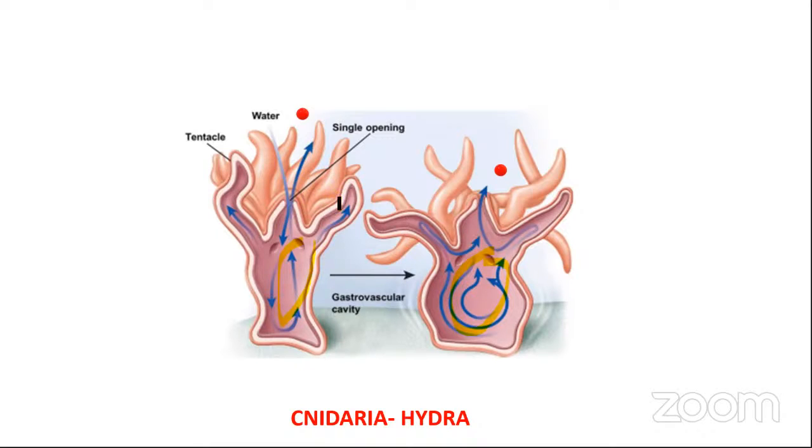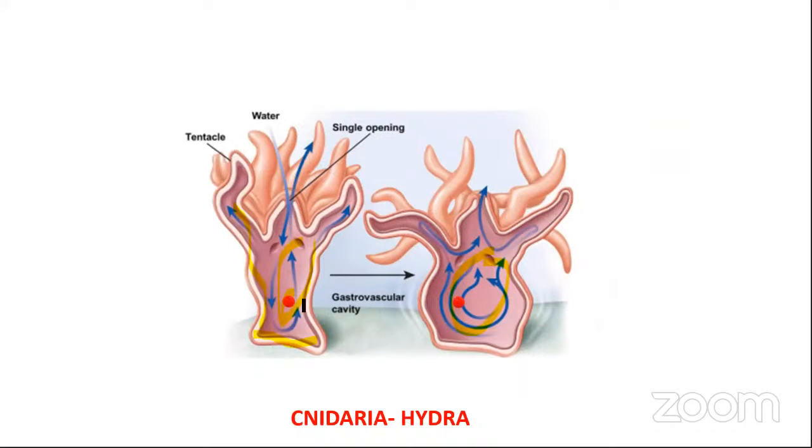This is the polyp form of Cnidarian. This is Hydra. It has tentacles. These push the food materials into the gastrovascular cavity. As food enters the gastrovascular cavity, the food will be digested by the digestive enzymes released by inner lining cells. These inner lining cells produce digestive enzymes. Then these digestive enzymes will digest the food materials.